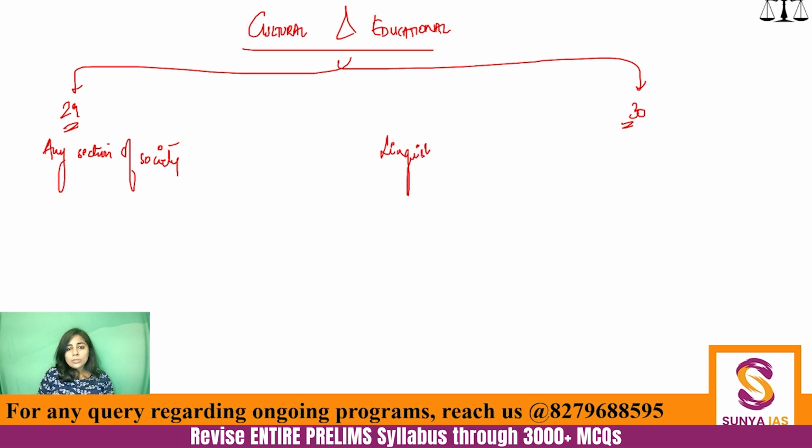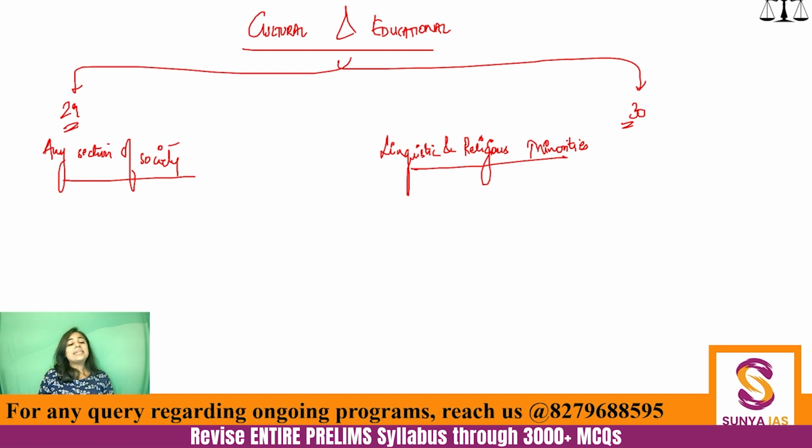So, although the Constitution has not defined the word minorities for sure, here it has written the word minorities in Article 30, linguistic and religious minorities. So language-wise and religion-wise, Article 30 is just for the minorities.